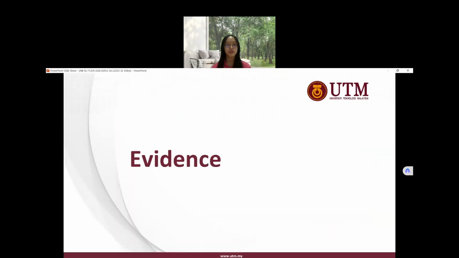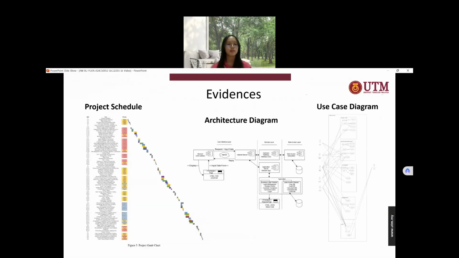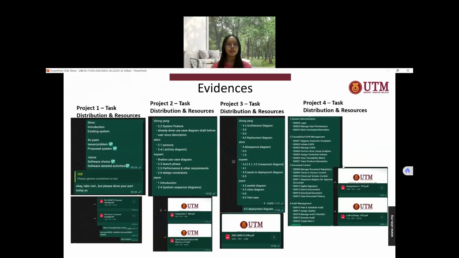So here is my evidence of the leadership contribution. This one is the project schedule for our project, and this one is the architecture diagram and use case diagram. And this one is the task distribution that I made throughout each project and the resources that I found for my teammates. This is for project 1, project 2, project 3, and project 4.